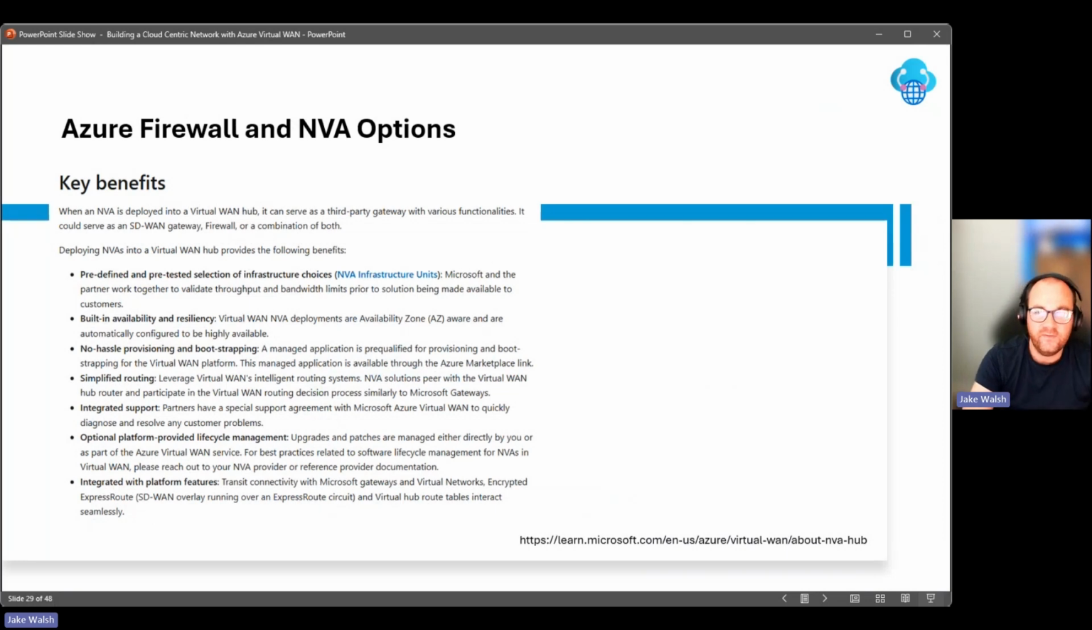Again, you can see here some of the benefits around using Azure Firewall and those NVA options, things like a predefined, pre-tested selection of infrastructure choices, built-in availability, resiliency, no hassle provisioning, managed via Virtual WAN for you, simplified routing, integrated support. I won't read all of these, but you can see there's a whole plethora of options, and if you are looking at a third-party option, just have a read of that link shared there, just to give you some context and a wider reading around it.